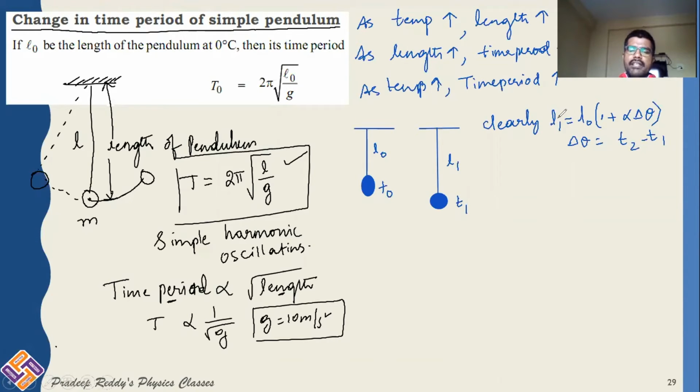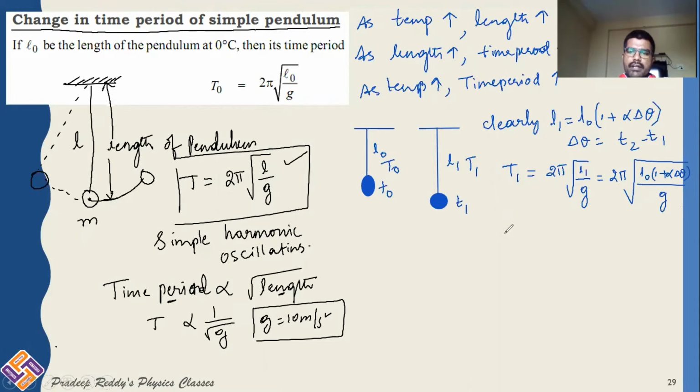So therefore, L1 is the length of the pendulum. As length of the pendulum is changed, what would happen? Here you will be getting a new time period, and this is the initial time period. So how do you write the new time period? New time period at T1 is equal to 2 pi under root L1 divided by g, which is equal to 2 pi under root L0 into 1 plus alpha delta theta divided by acceleration due to gravity.